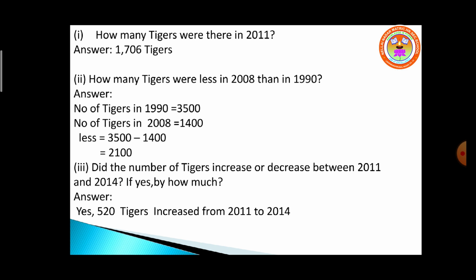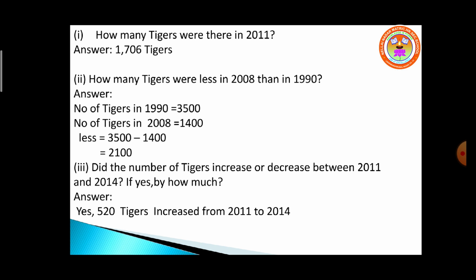Then second question, how many tigers were less in 2008 than in 1990? How to do this problem? First, you have to write the number of tigers in 1990 is equal to 3500 and the number of tigers in 2008 is 1400. What is the question they are asking? How many tigers were less?